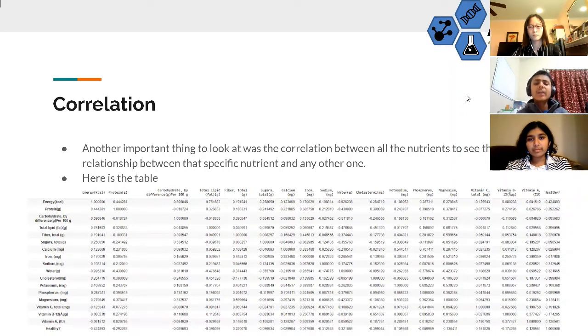Basically, that bottom row tells us the correlation of all the nutrients with whether the food is healthy or not. The highest correlation is between healthy and energy, with the correlation at -42%. And on the positive end of the spectrum, only water content stands out at about 32%. A few other interesting values include a -92% correlation between energy and water, as well as a 75% association between lipids and energy.